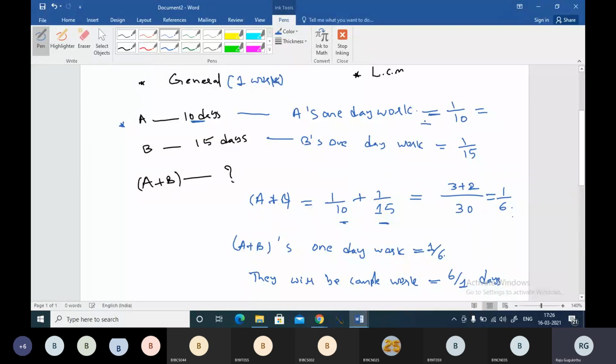And exactly reverse to this statement: when A is completing 1/10 of the work in one day, then he takes 10 by 1 days to complete the work. He takes 10 by 1 days. That statement is written over here. This is the general way, boss. For third year people, we have already discussed this, so they will understand. Second year people, if you have any doubt, I will try to explain it once again.